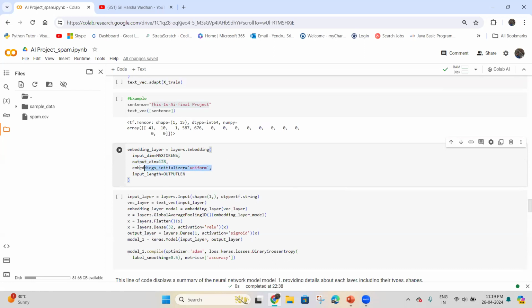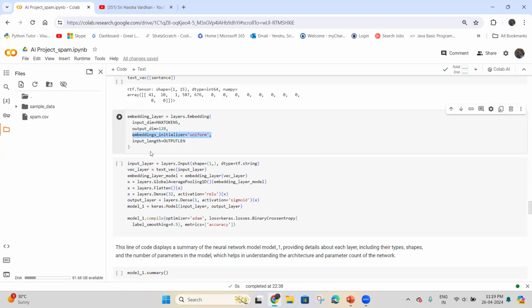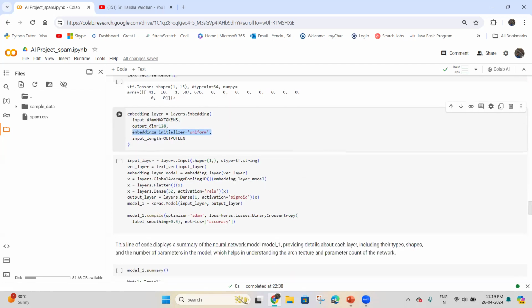This setup helps in learning dense representation of words, capturing their semantic meaning during model training. And let's go to the next code snippet, where it constructs a neural network model using the Keras API designed for binary classification for text data.